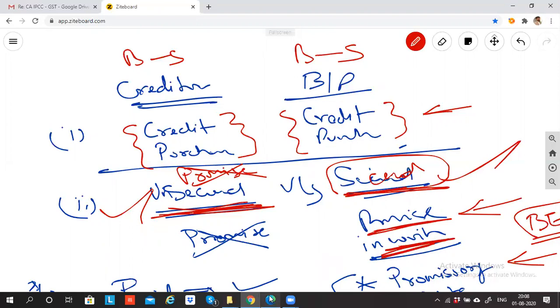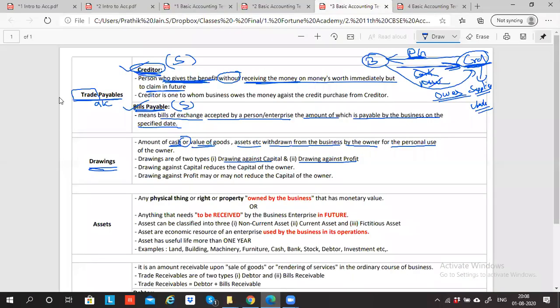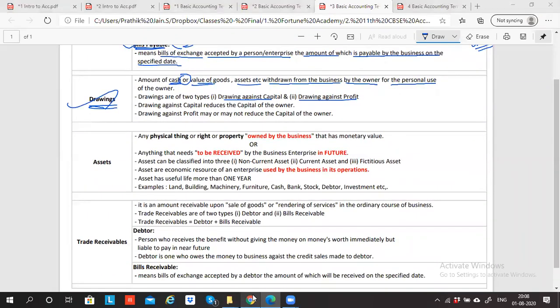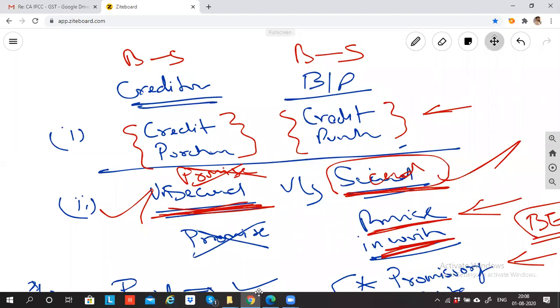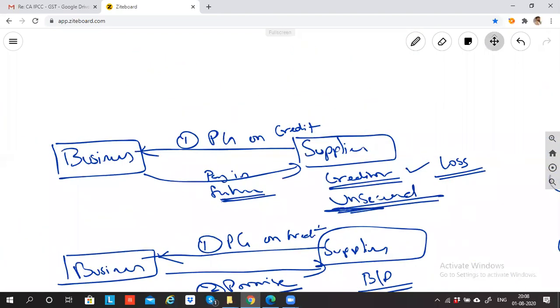Yes, sir. Correct? So we have completed trade payables, we have completed drawings. So broadly, I think we have completed the liabilities. Now it is time to start with assets. Can we start with assets? Where do we come across assets?